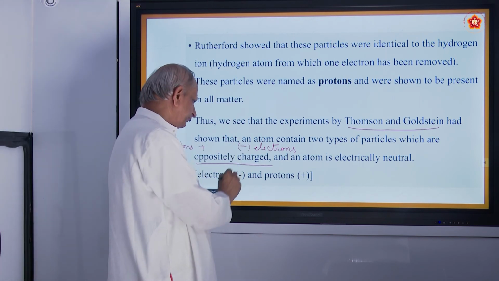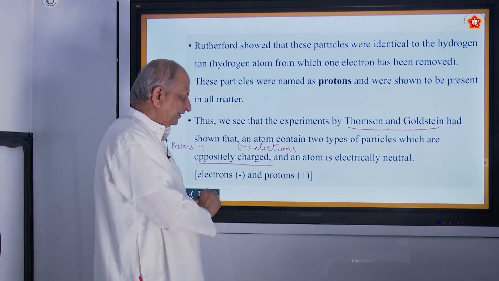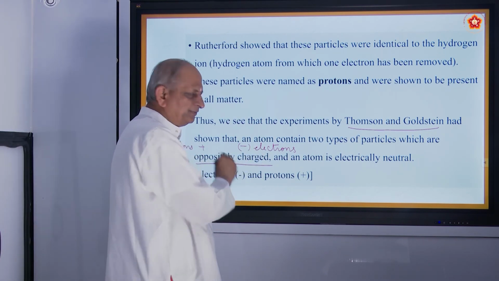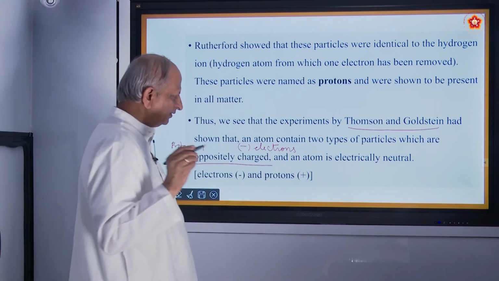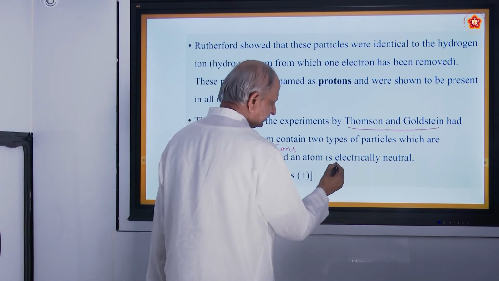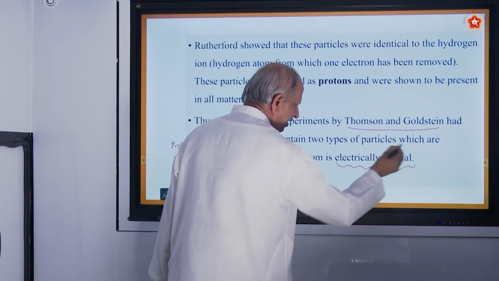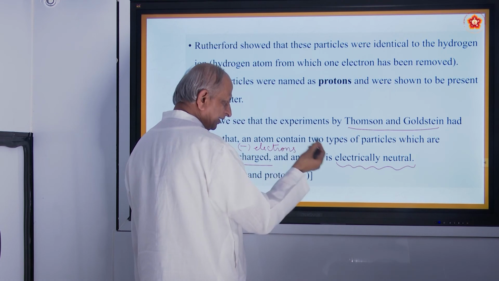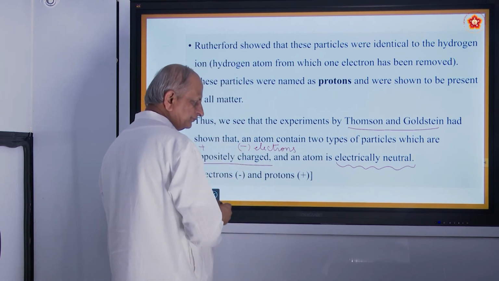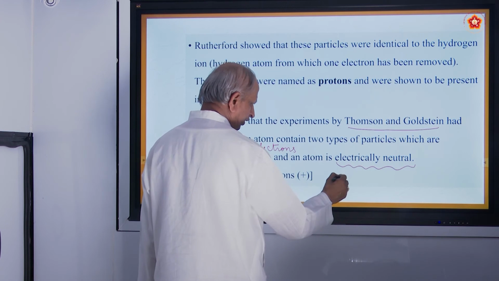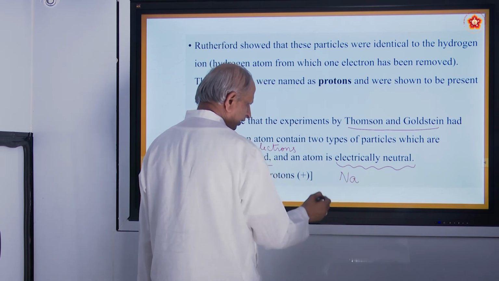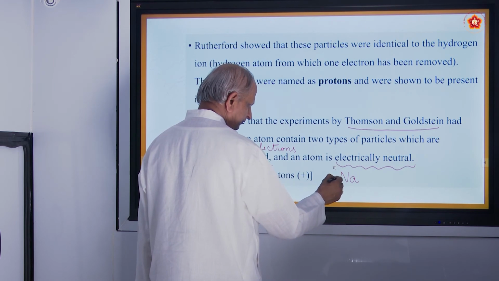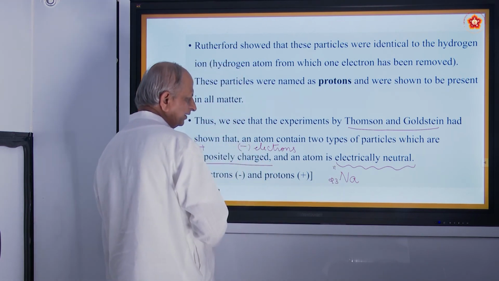So there are two particles, and if both of these particles are equal in number, we say an atom is electrically neutral. Means the number of protons is equal to the number of electrons. For example, in the case of sodium, there will be 11 protons and 11 electrons.